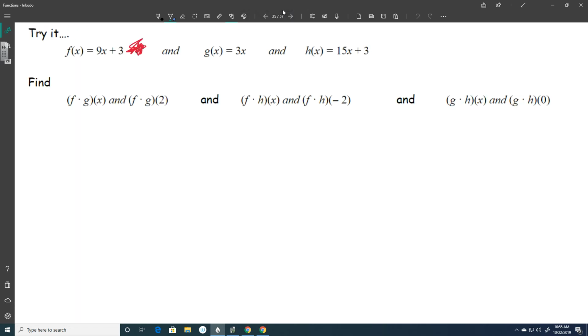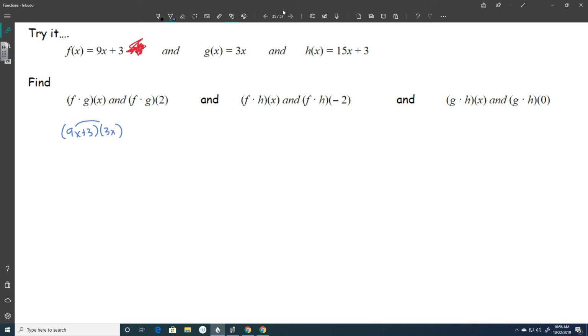So let's try a couple examples, and then you can do some on the homework, just to show you a few more. So if f of x is 9x plus 3, again, I scribbled out a part here that we're not going to use. And if g of x is 3x, and if h of x is 15x plus 3, so I have three different functions. So first, it just wants me to multiply f and g together. So f is 9x plus 3, and g is 3x.